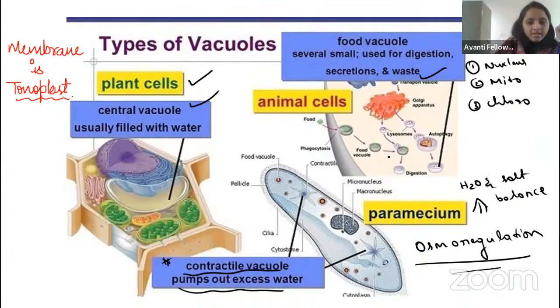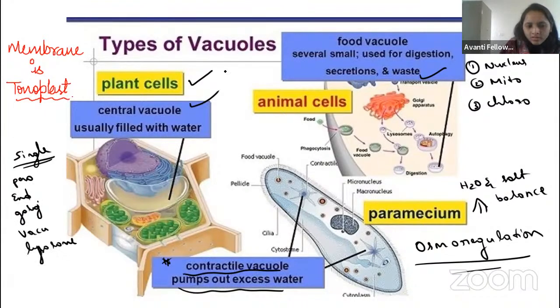Okay, guys. Then if they ask about single membrane, which organelles have a single membrane? If you take the peroxisome, the endoplasmic reticulum, the Golgi apparatus, the vacuole, and the lysosome. Remember, in the prokaryotes, no membrane-bound organelles.